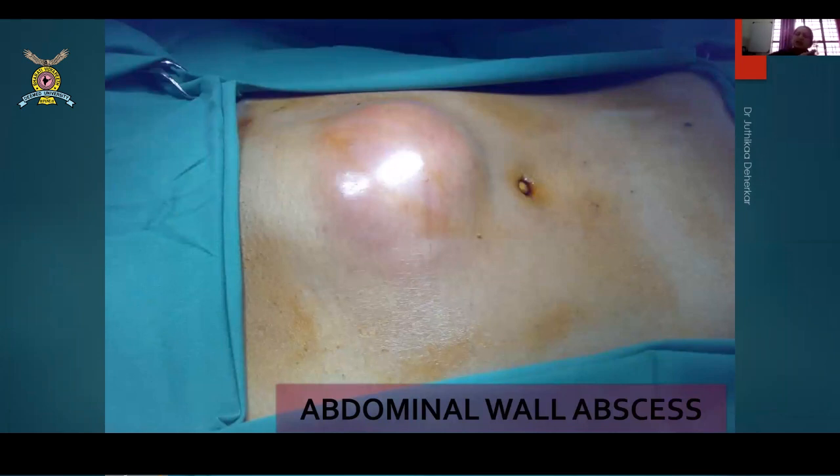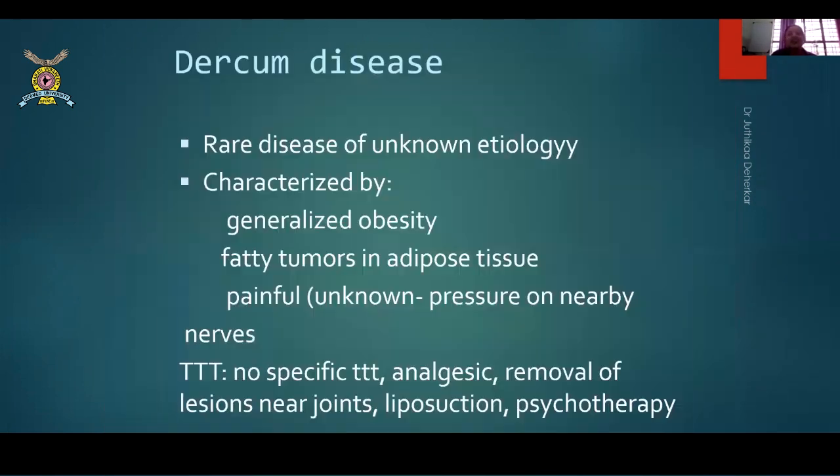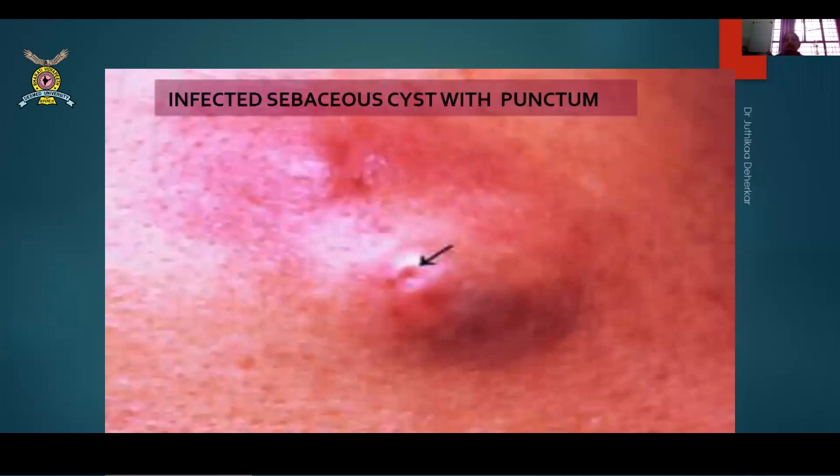The classical, all signs of inflammation when they are there, it is an abscess, remember. And it's always tender. This is an infected sebaceous cyst, which has caused an abscess because there's a punctum here. So this is an infected sebaceous cyst. Okay. Slip sign will be missing. So I've shown you this. So now these are these different abscesses.